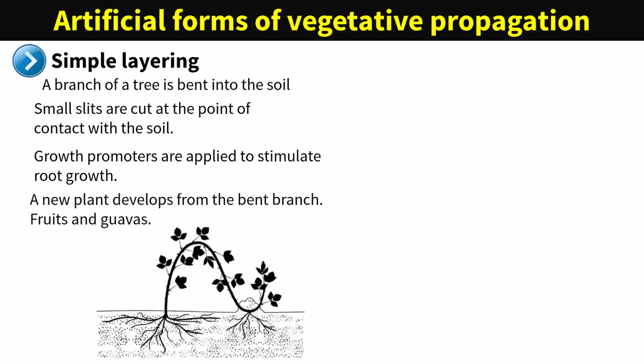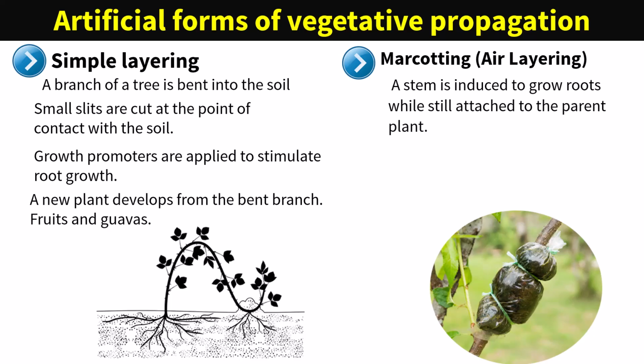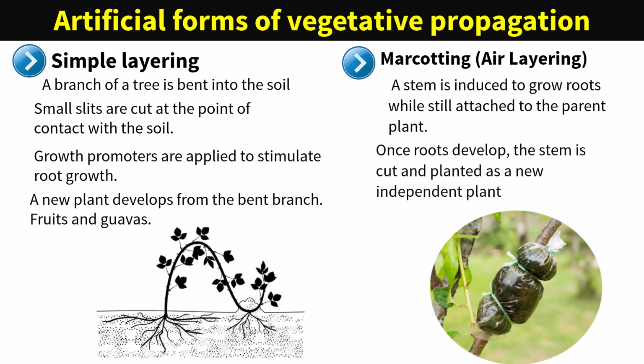Marcotting, also known as air layering, is a vegetative plant propagation technique where a stem is induced to grow roots while still attached to the parent plant. Once roots develop, the stem is cut and planted as a new independent plant.